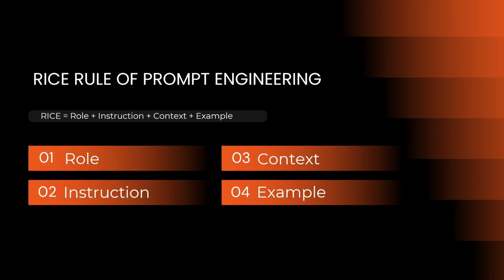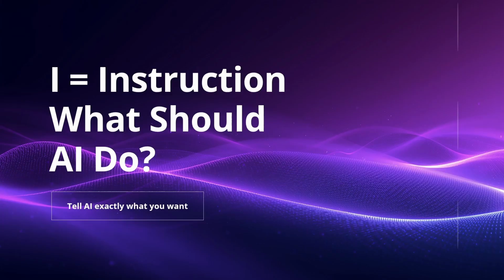The next topic is I equals instruction. Instruction means telling AI exactly what you want. Have you ever asked AI something and got a confusing answer? Most of the time, the problem is not the AI. The problem is unclear instructions. AI works like a smart student. Clear instruction, clear answer. Confusing instruction, confusing answer. That's why understanding instruction is one of the most important parts of prompt engineering.